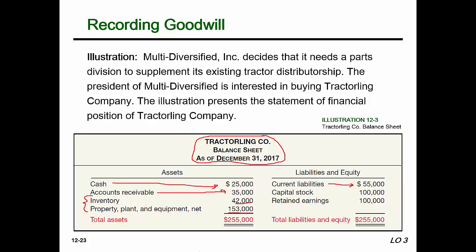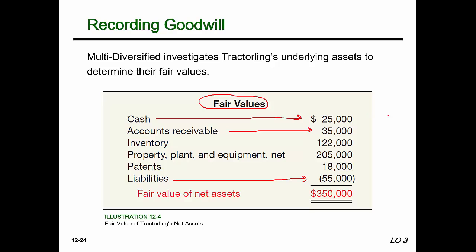So for things like inventory and PP&E, the book values could be greatly different than the fair market value, and that's what we have here. Look at the book value for inventory and for PP&E. It's 42 and 153, right? Well, look what the fair market value is for those items. It's 122 and 205. It's quite a bit different, isn't it?